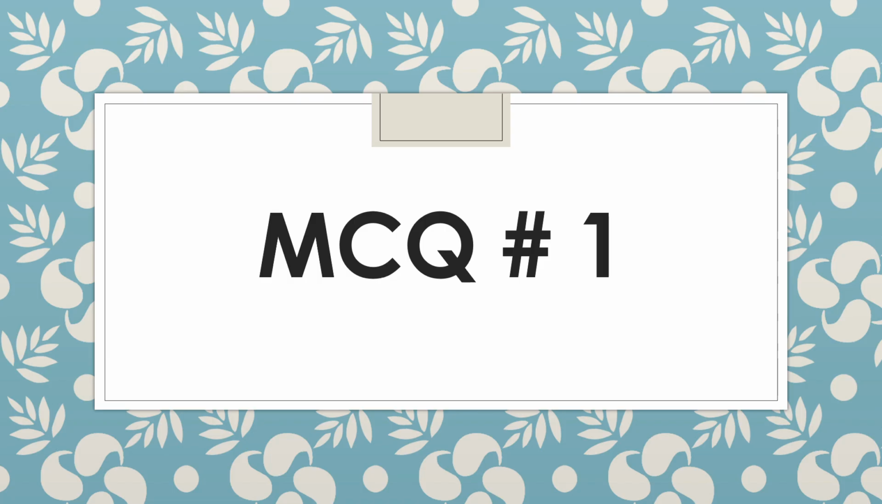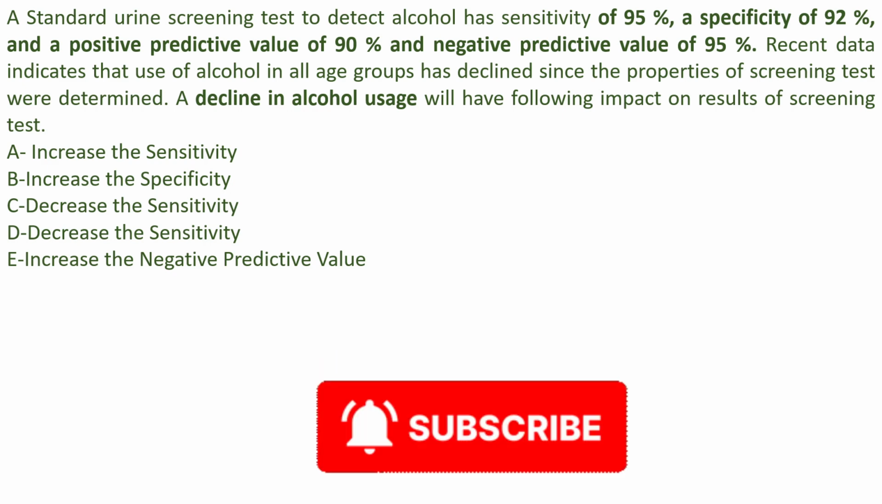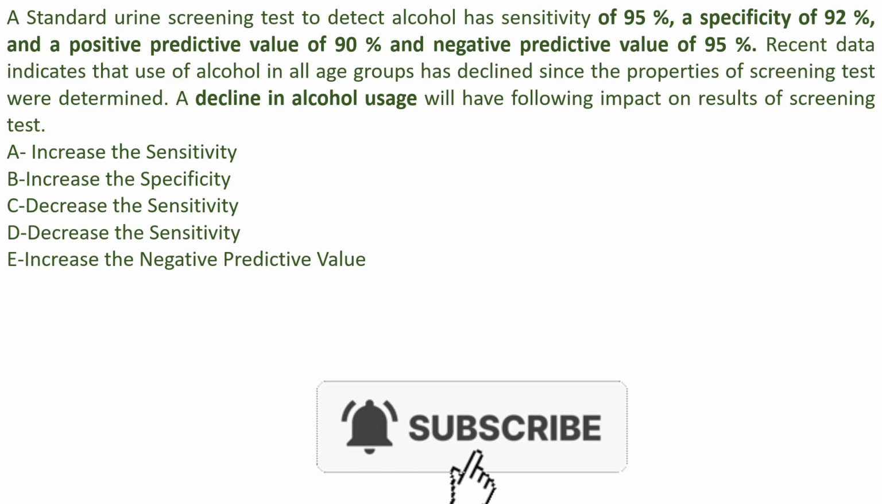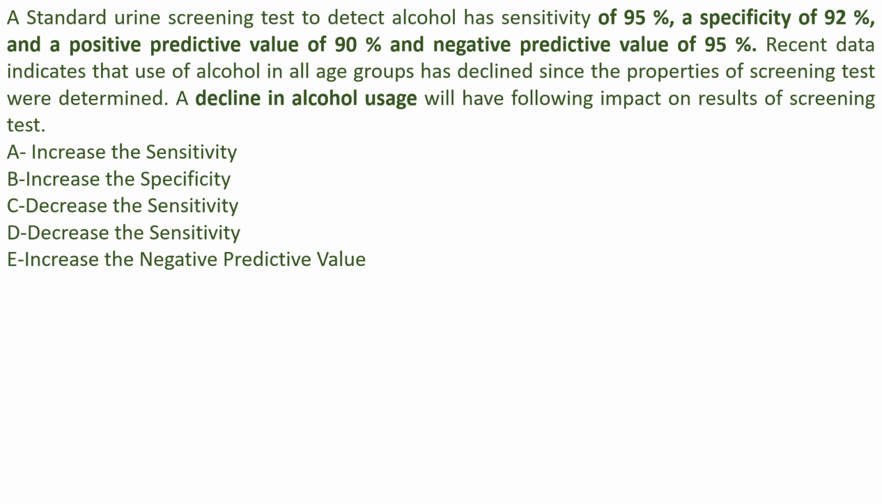Multiple choice question number 1. A standard urine screening test to detect alcohol has sensitivity of 95%, a specificity of 92%, and a positive predictive value of 90% and negative predictive value of 95%. Recent data indicates that use of alcohol in all age groups has declined since the properties of screening tests were determined. A decline in alcohol usage will have following impact on results of screening test.